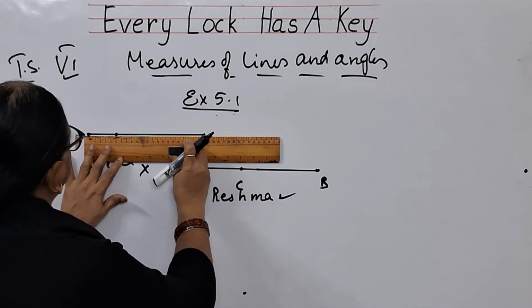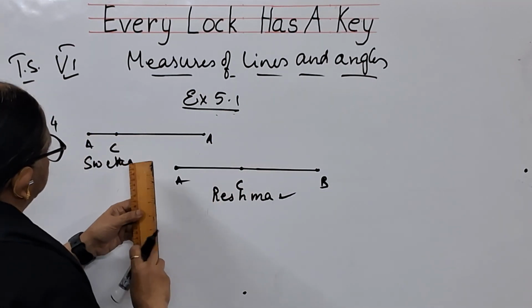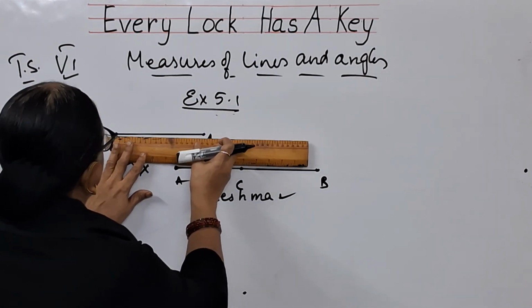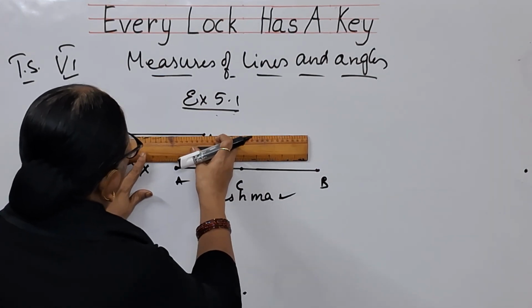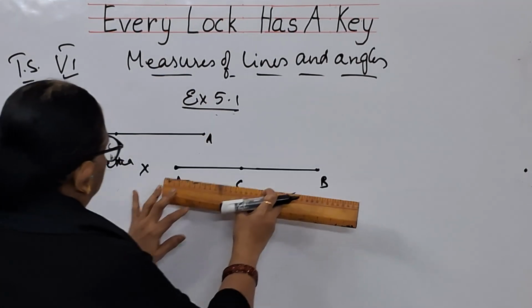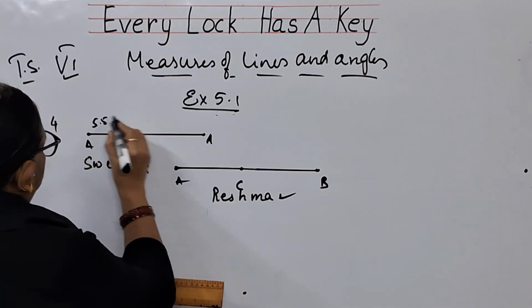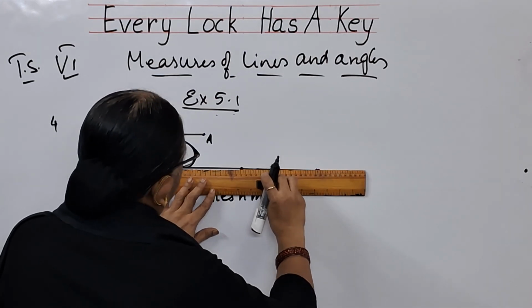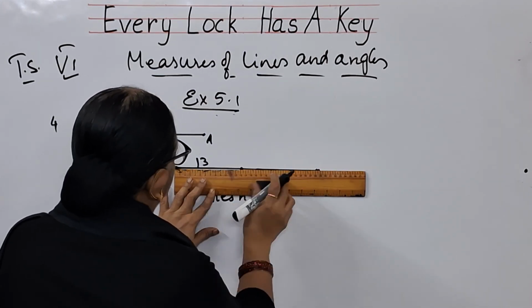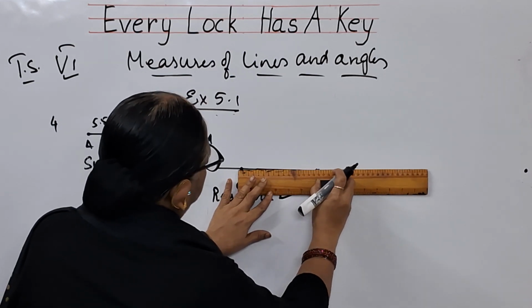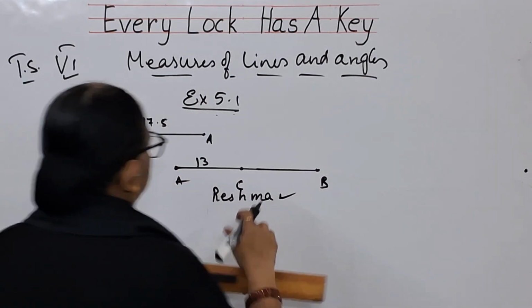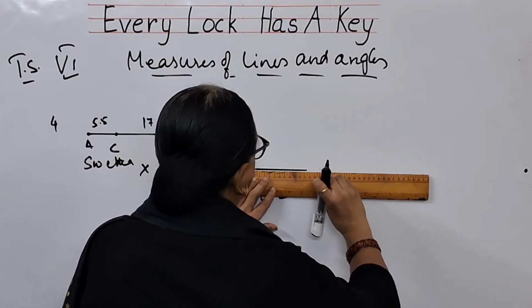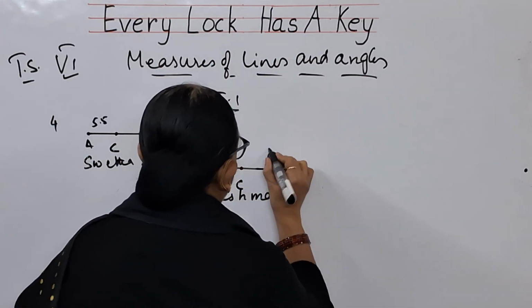See, children, here if I measure, this side is 0 to 5.5, and here this is 0 to 17.5, and here this is 5.5 according to my scale, this is 17.5, and here if I take, this is 13 and this is, so suppose she has kept it here, because I cannot do it properly, what is given in your textbook. So this is also here 30.